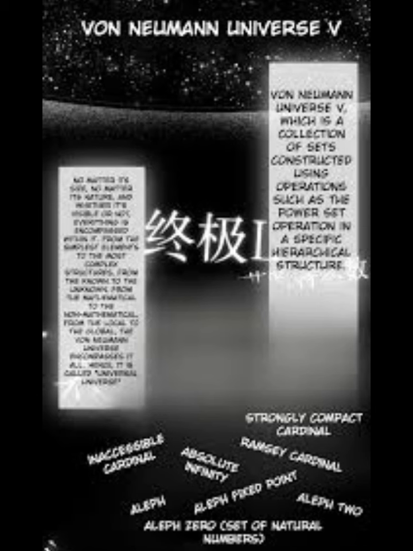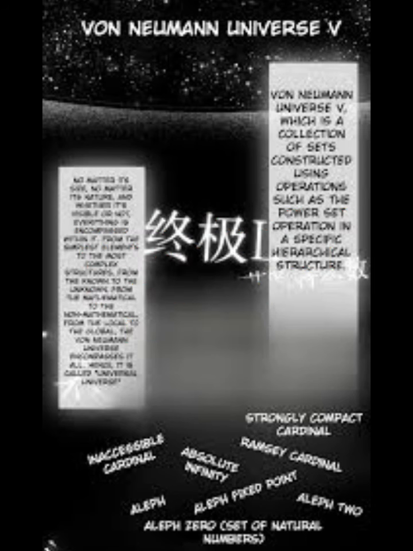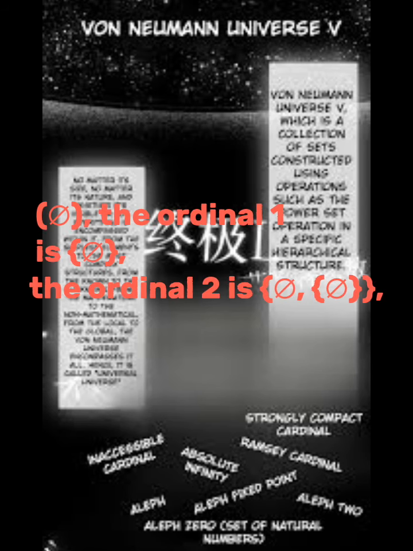quantity. Before we even get to von Neumann ordinals, let's specify the basic axiom in scaling. Aleph 1, Aleph 2, Aleph 3 and so on. Then you get inaccessible cardinals which only scales high outer versal, unless using axiom inaccessible cardinals which scales baseline boundless, especially Mahlo cardinal.